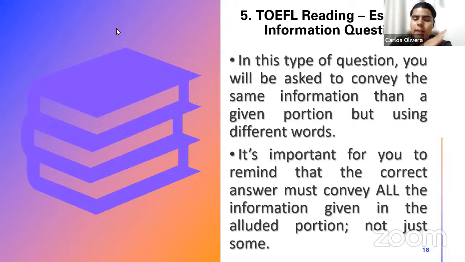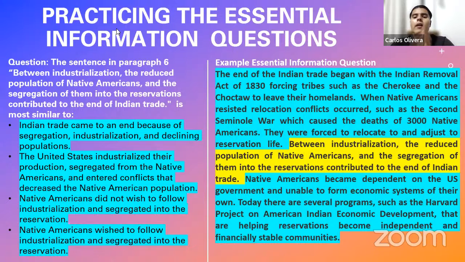ETS is going to give you a sentence, a portion of a reading passage, and it's going to give you some options. And they're going to tell you, please express the same information of this highlighted sentence with other words following the options we give you. With different words, you need to express the same information as the highlighted sentence. Let me show you. For example, in this case, let us just read the highlighted sentence, because again, there is a reason for this. I'm going to tell you why. But let us just read the highlighted sentence in this case, in yellow.